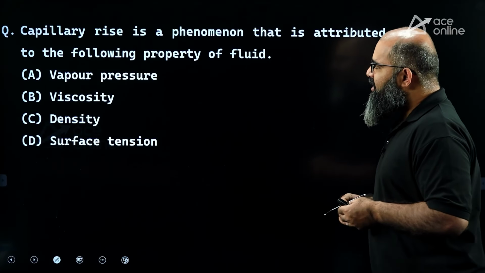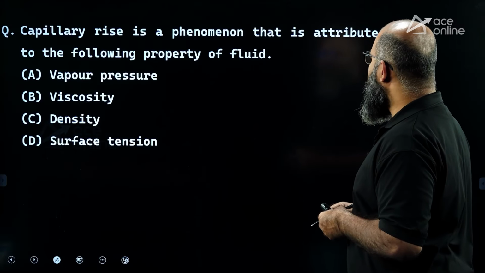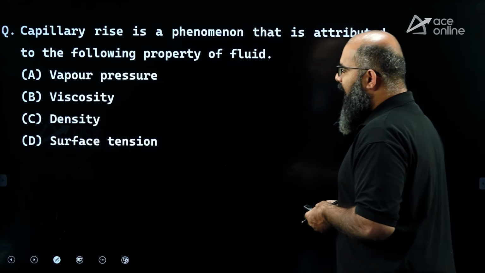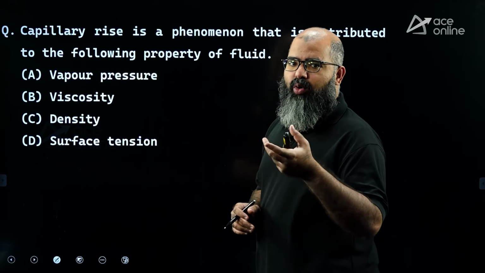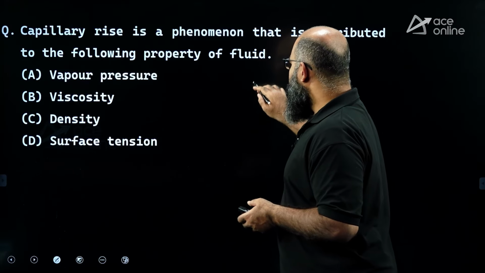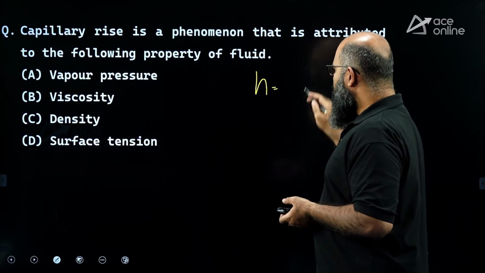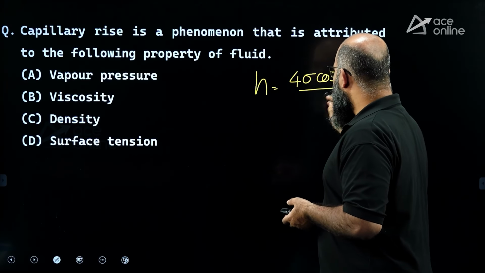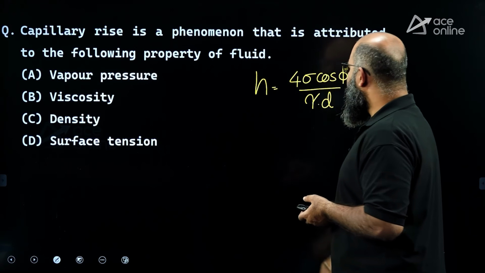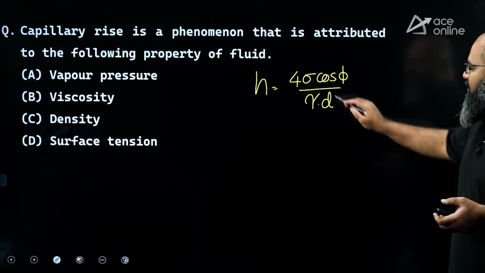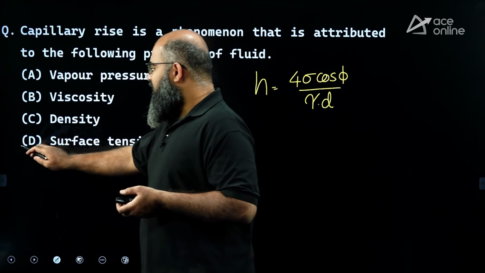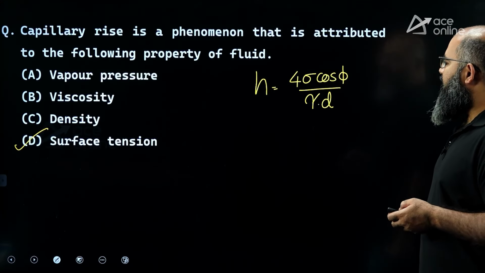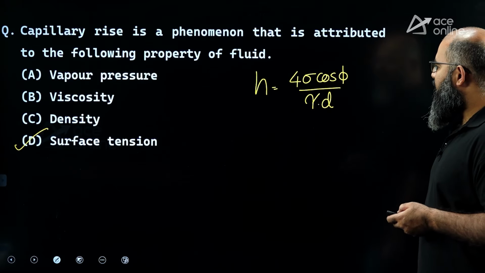Moving further to the next question, the question is saying capillary rise is a phenomenon that is attributed to which of the following properties. Now capillary rise deals with the concept of surface tension. If you recall, the formula for h is equal to 4 sigma cos phi upon gamma times D in the case of a tube. Now you see sigma over here implies surface tension. Therefore, the correct property associated with capillarity is surface tension. Option D would be the correct answer.